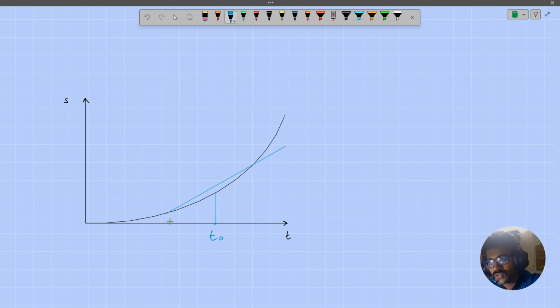So if I were to draw a straight line, and let's try to adjust it somehow so that it becomes a tangent. If I were to rotate it slightly, it should be just right. Okay, that's almost there. Yep, just right. Now the slope that I've drawn here, which is the slope to the graph at t equals t naught, the slope of this graph will tell me the instantaneous speed.